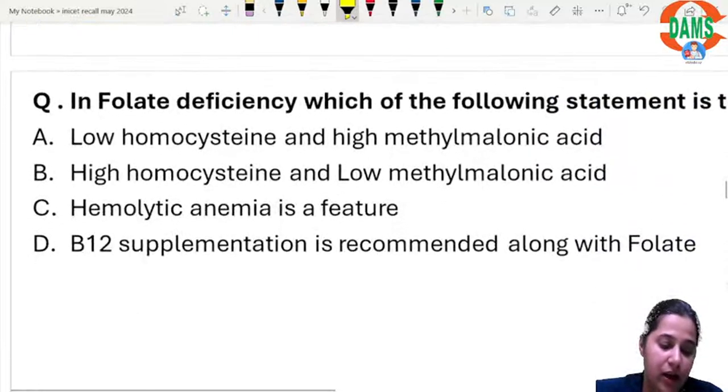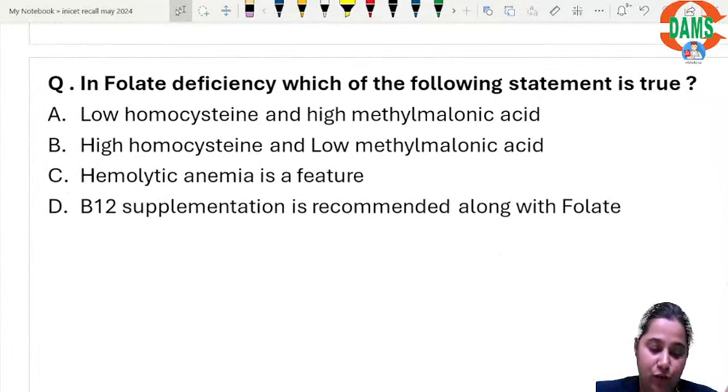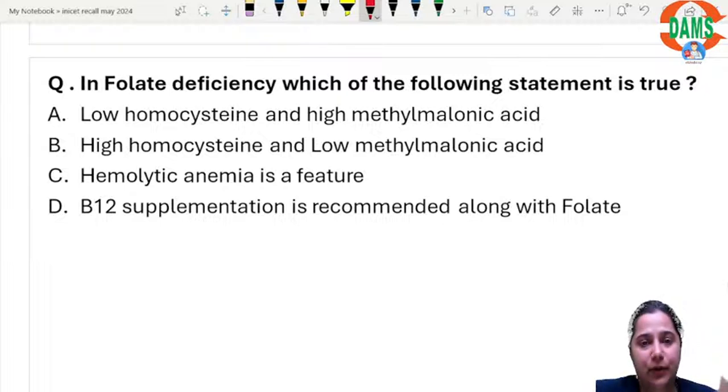Another question. In folate deficiency, which of the following statements is true? Please note, there can be slight variation in the options based on the recall. However, the concept is important. B9, B12, very important. Vitamin K and the water soluble vitamins, very important. However, out of all the water soluble vitamins, B1, B6, B9, B12 are the most important ones.